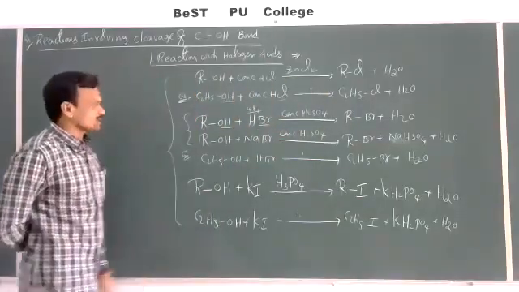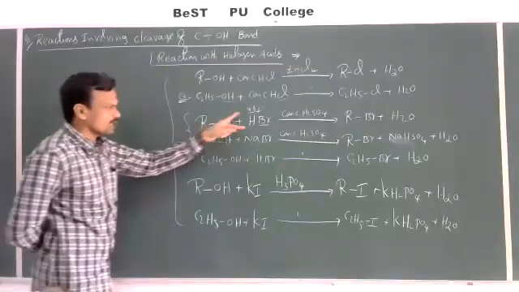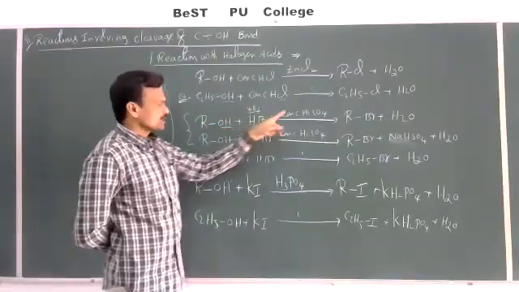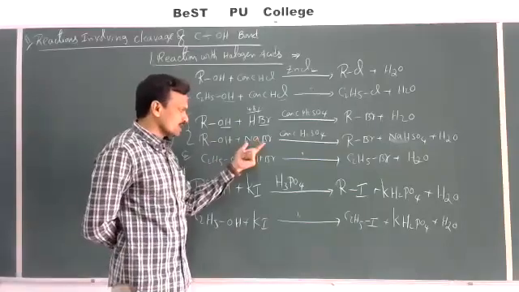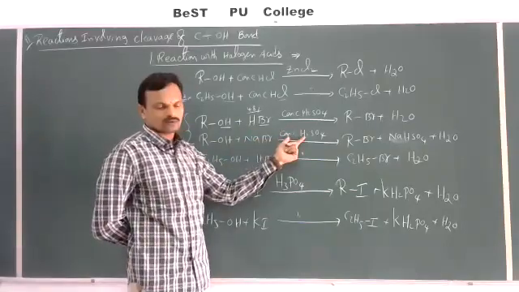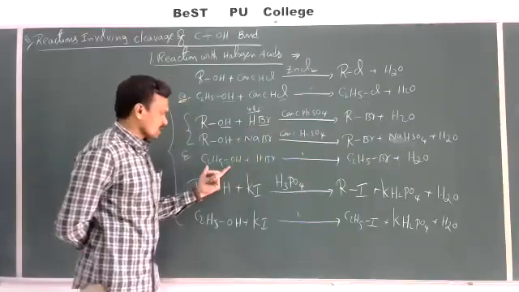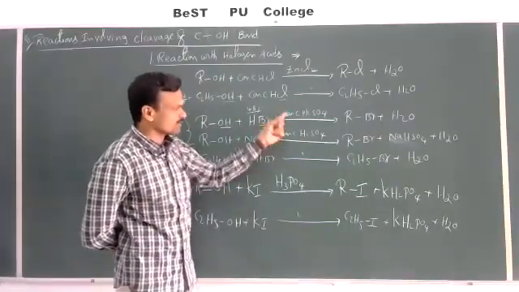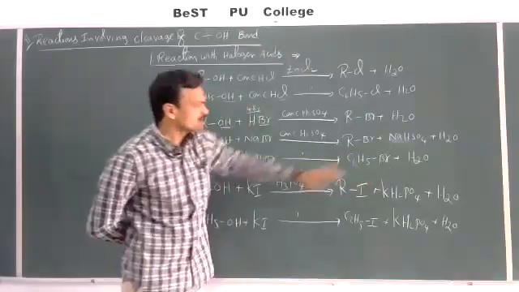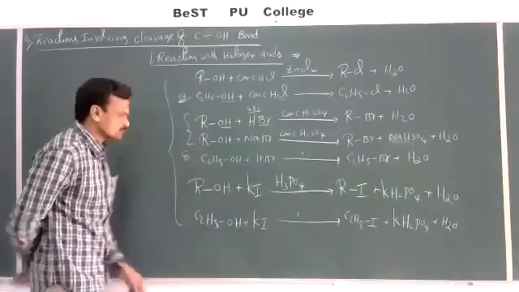Bromoalkanes can be obtained by the reaction of alcohols with HBr in the presence of H2SO4, or alcohols with NaBr in the presence of concentrated H2SO4. Suppose we take ethyl alcohol, when ethyl alcohol reacts with HBr or NaBr in the presence of H2SO4, we can get ethyl bromide or bromoethane.